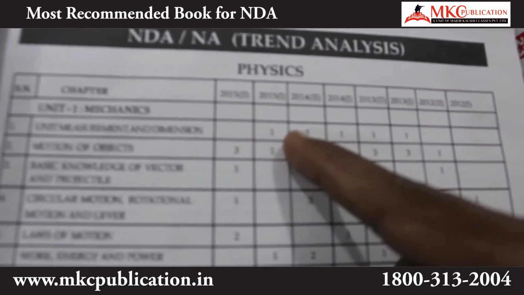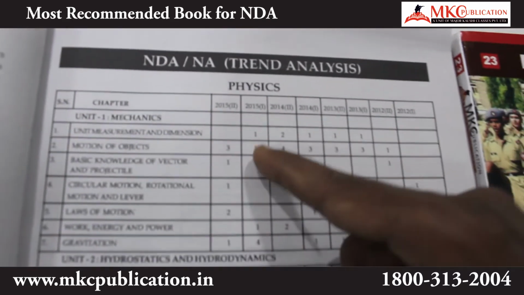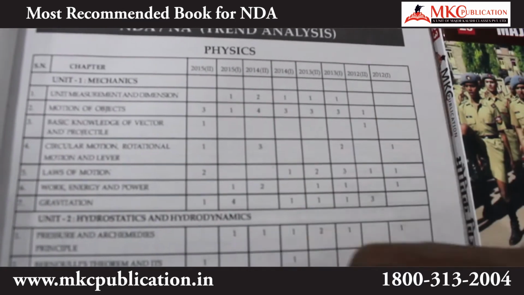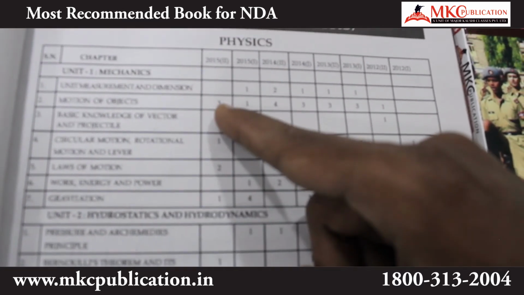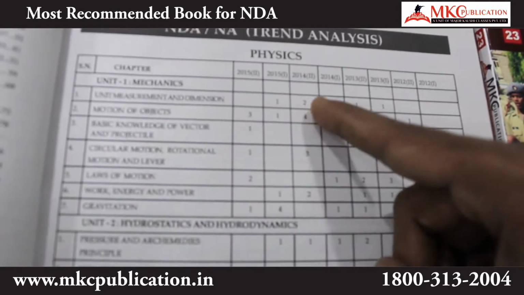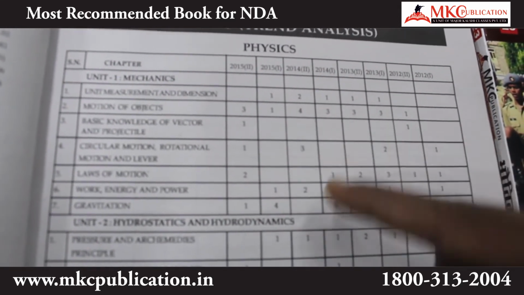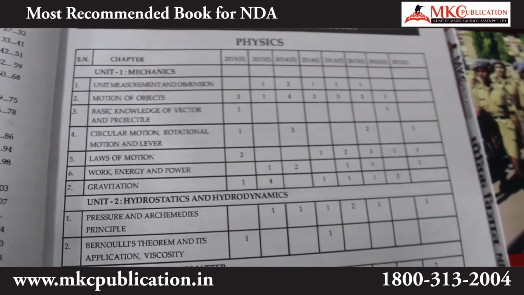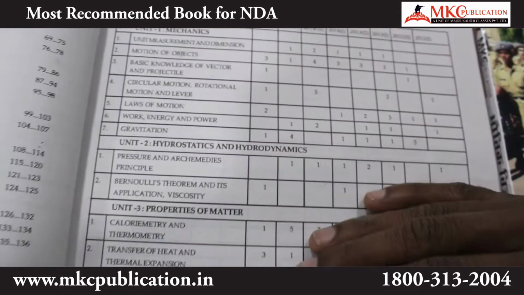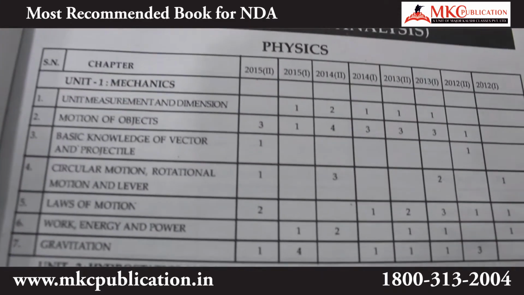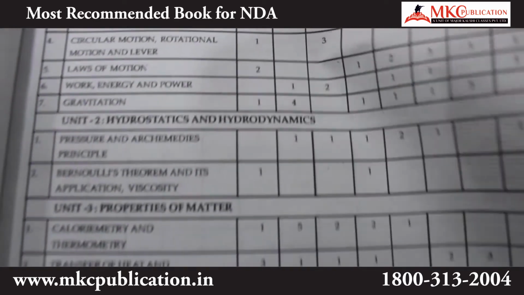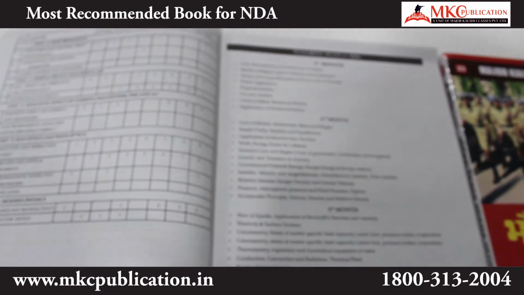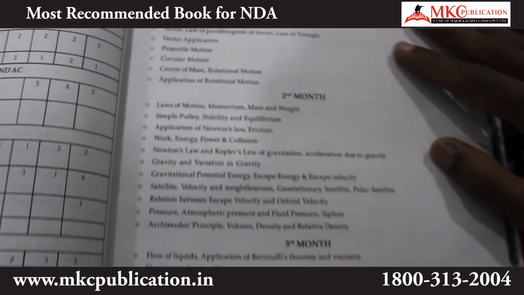In 2015, in the first NDA examination there was only one question. In 2014, in the second NDA examination there were two questions. In motion of objects, three questions were asked in 2015 in the second NDA, and in 2014 second NDA, two questions. So this entire analysis gives a candidate a fair idea about the number of questions asked in the different chapters, and which chapters to focus on much and which chapter should be given the least importance. Because I think it is not so important to have a brief study about each and everything.